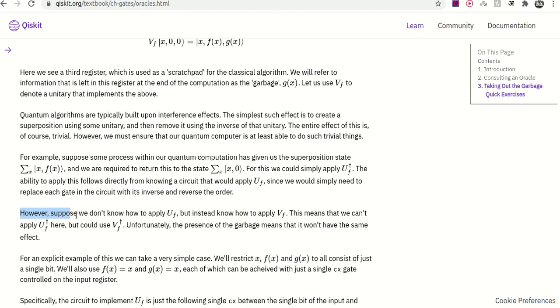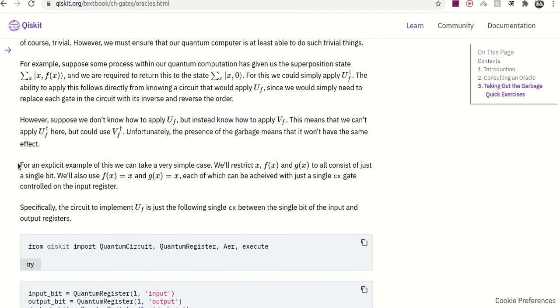However, suppose we don't know how to apply UF, but instead we know how to apply VF. This means that we can't apply UF dagger, but we can use VF dagger. Unfortunately, the presence of garbage means it would not have the same effect.